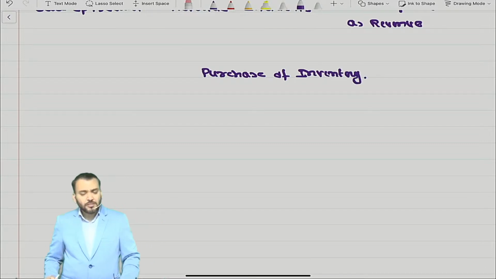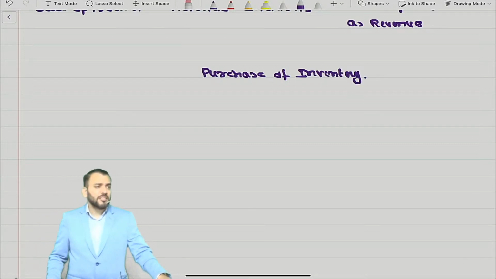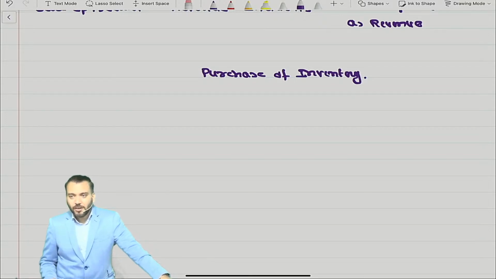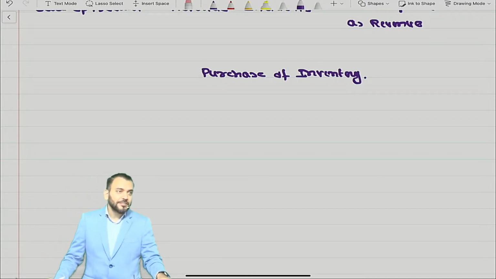Now I ask you one question: whether purchase account is a nominal account, a personal account or a real account. How many are saying nominal account? How many are saying real account? One is saying nominal account, one is saying real account. Others are saying what? 50-50. Only one is saying real account, and real account is correct.